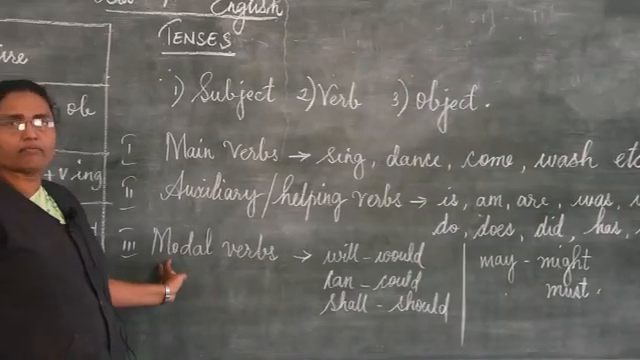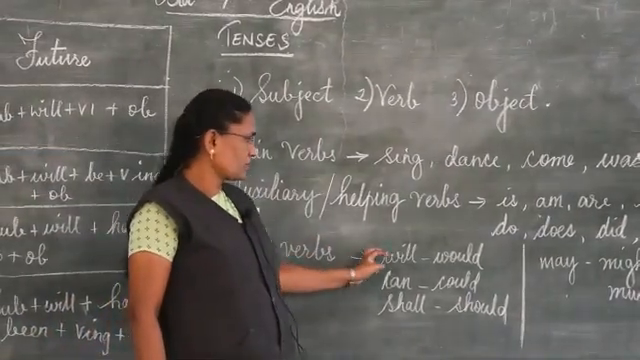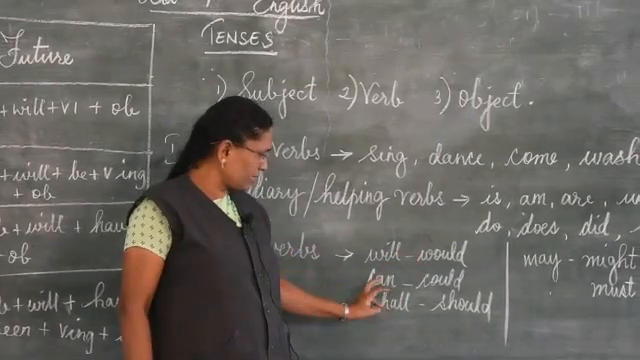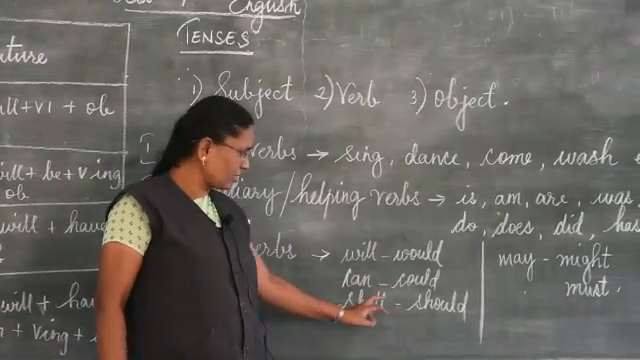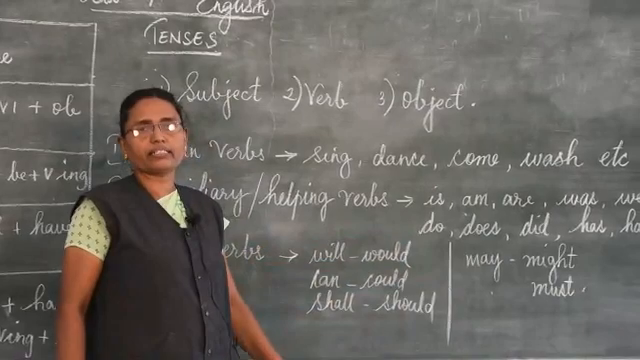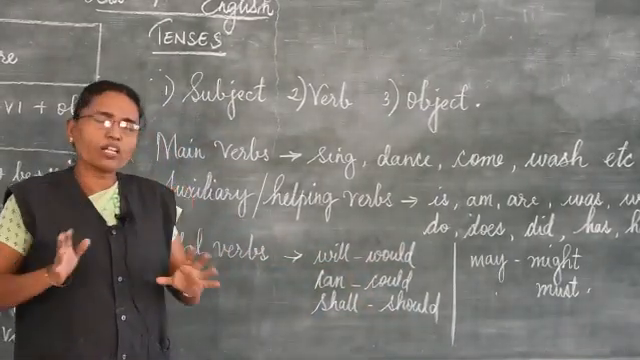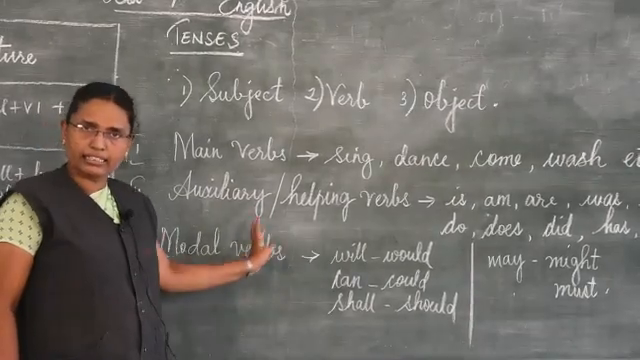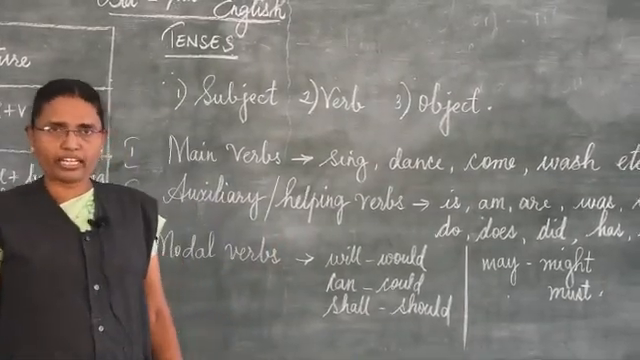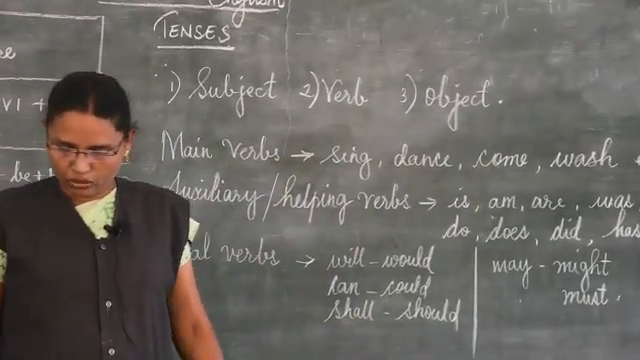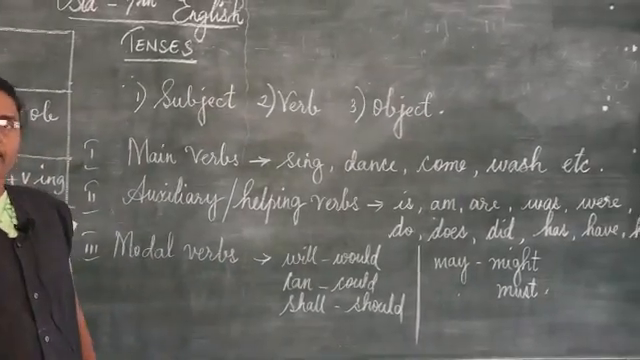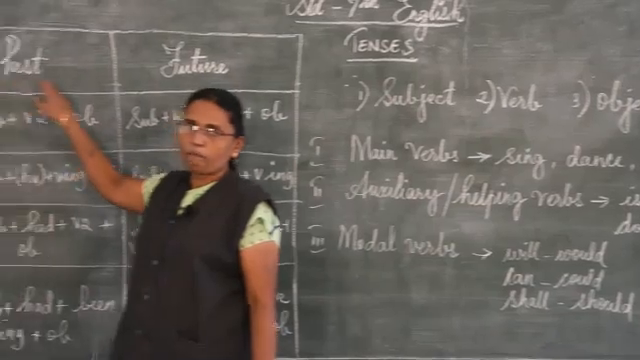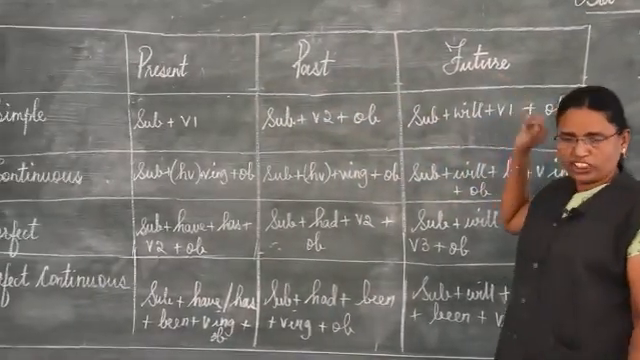Next you have modal verbs. Here it is very easy, that also. Will, would, can, could, shall, should, may, might, must. So all these three types you have under these tenses. Okay? So I think you are thorough with this. So okay, fine.